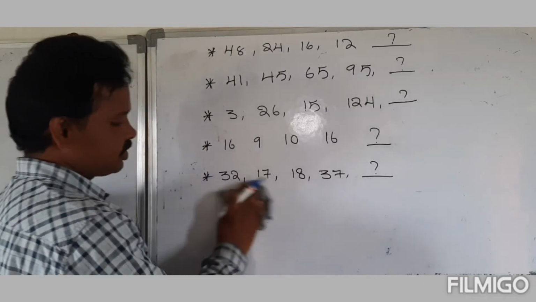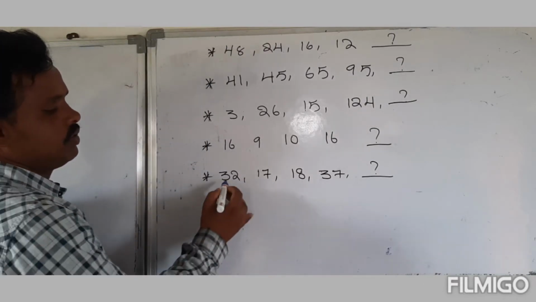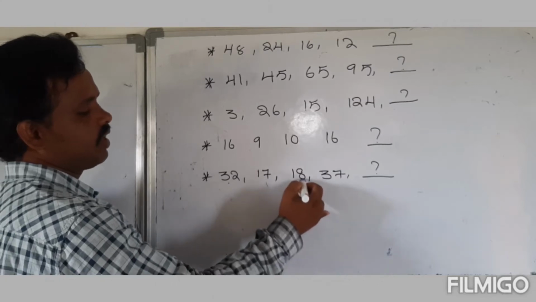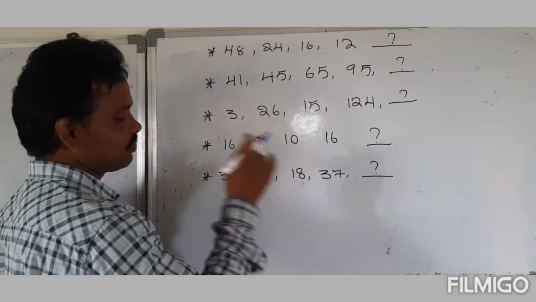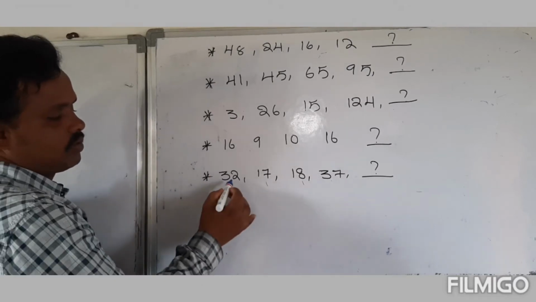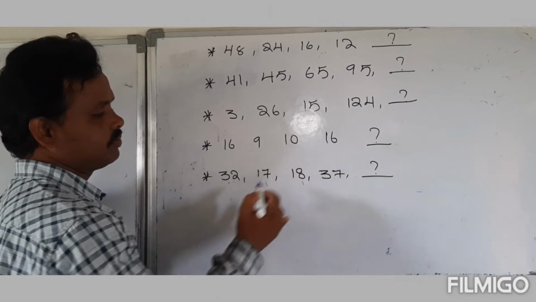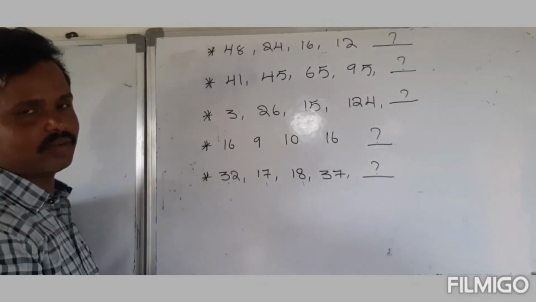Now the next one: 32 became 17, 17 became 18, 18 became 37, and so on. Observe here, the value decreases and then gradually increases.